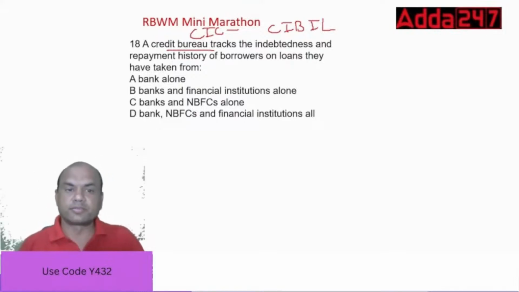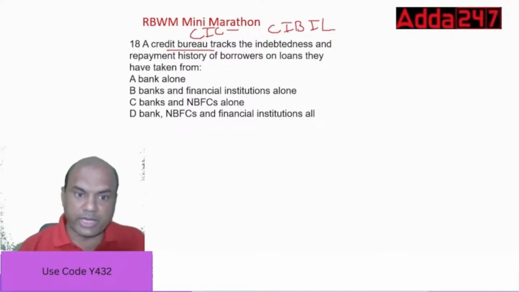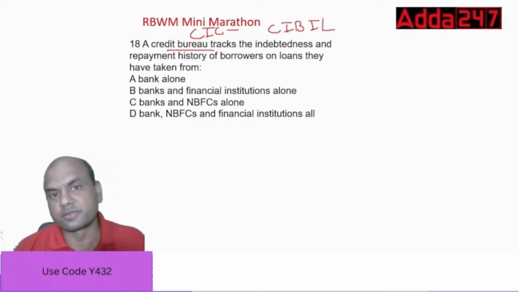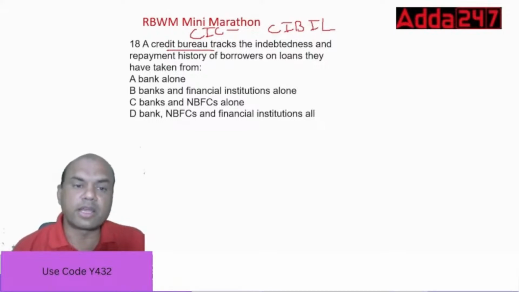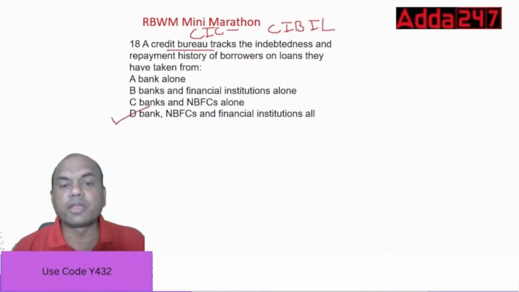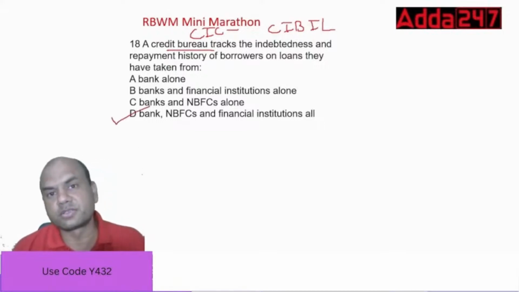What is the answer? Banks and NBFCs and financial institutions, or only banks and NBFCs? It is all, correct? Banks, NBFCs and financial institutions. Okay.